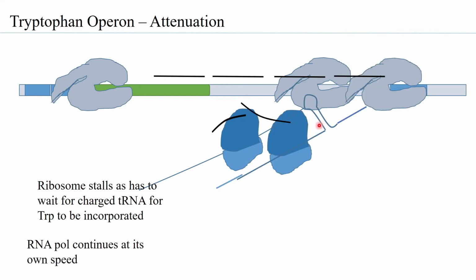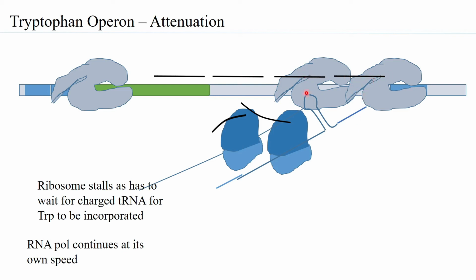So with this, when the ribosome is still at sequence 1, the RNA pol has moved forward, has transcribed sequence 2, transcribed sequence 3, and is now transcribing sequence 4.